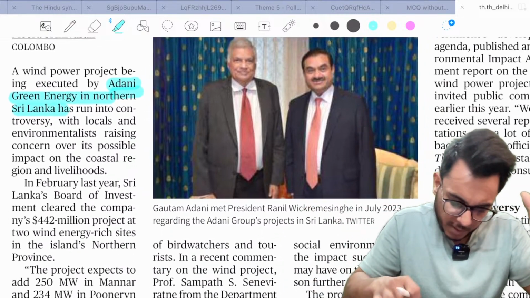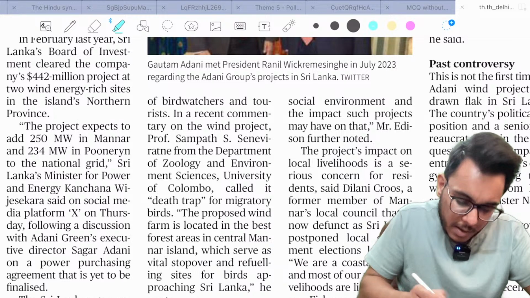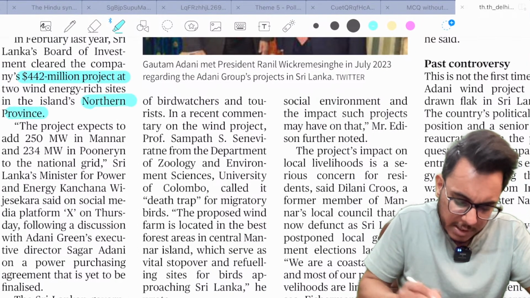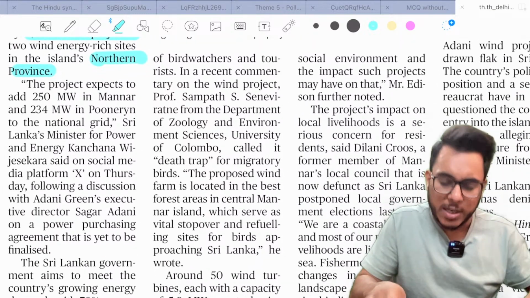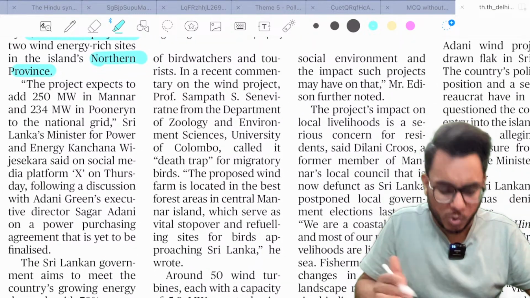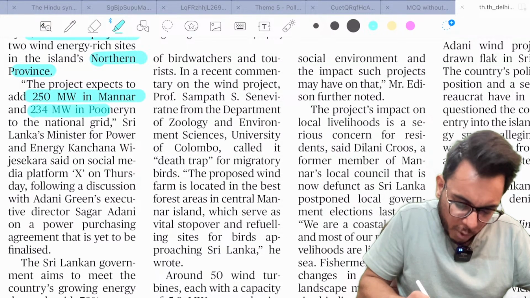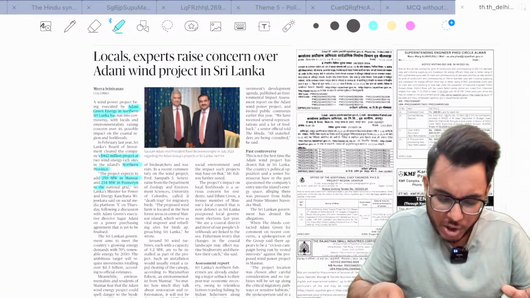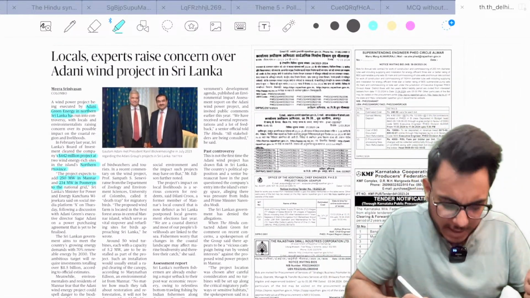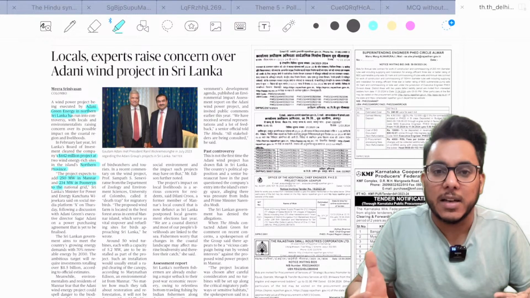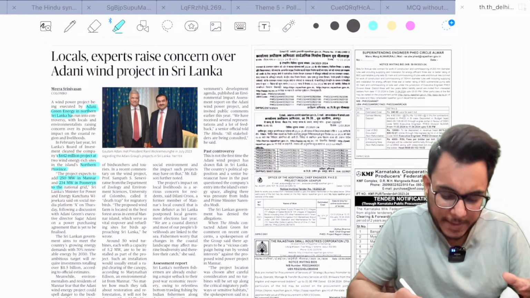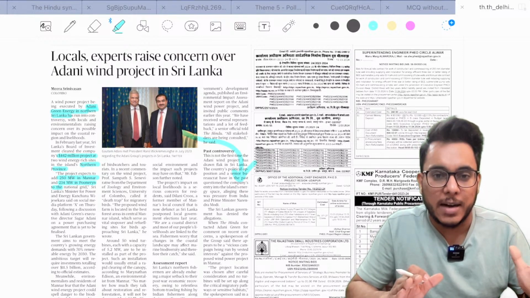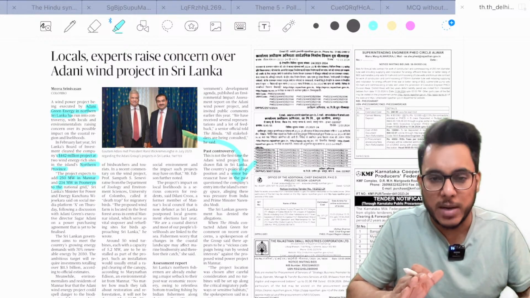So this is a 442 million project. In the northern province it will be deployed. The project expects to add 250 megawatt in Mannar and 234 megawatt in Pooneryn. Now basically, guys, this opposition is going on, and we need to see how it might get resolved. But understand this particular thing, that India is countering the Chinese investment in Sri Lanka, and in this line these particular things have been taken up.